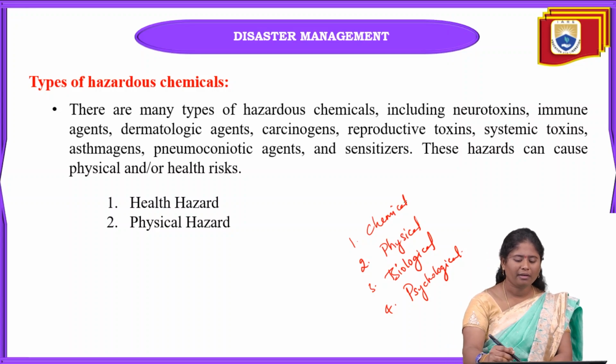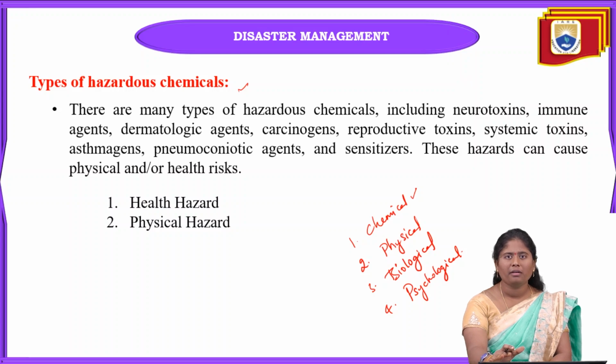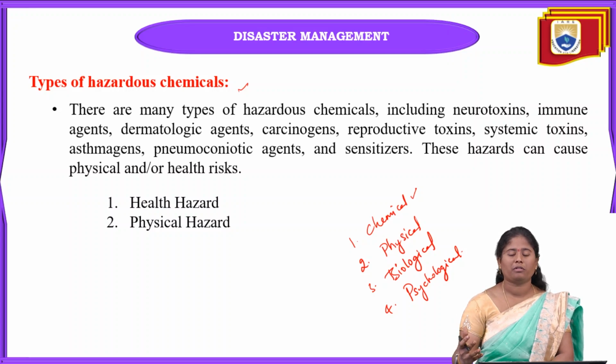Okay. In this, we completed the chemical hazard, that is, what is meant by chemical hazard and how it occurs. In today's class, we are going to discuss the types of chemical hazards, that is, types of hazardous chemicals. These are chemicals we use in our daily life also. Why? Because we can't know that a chemical is present in that material. So we have to be very careful when we are eating something.